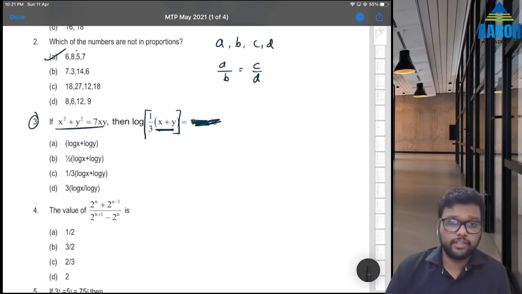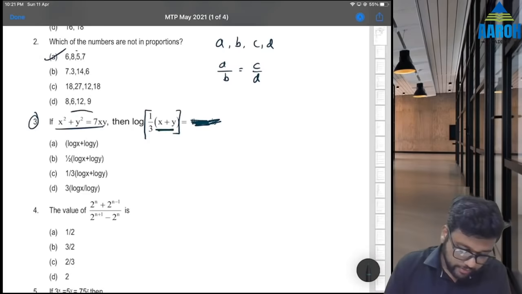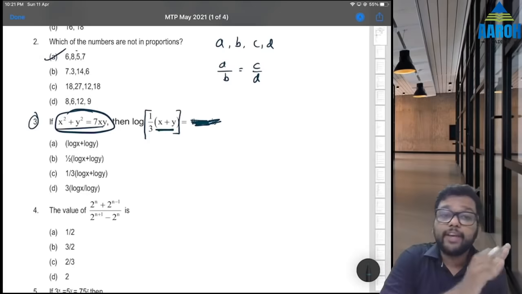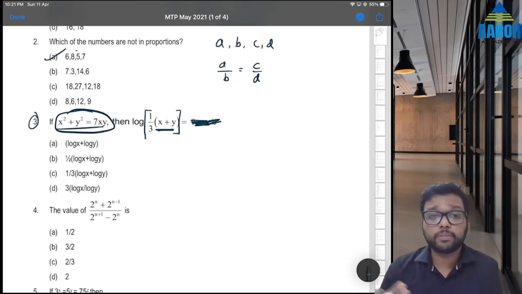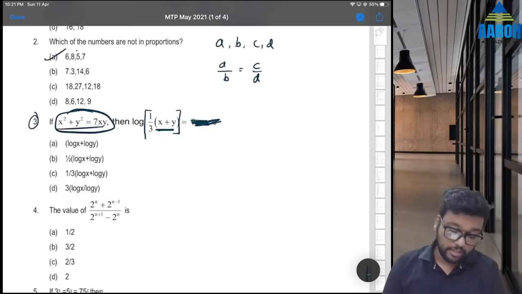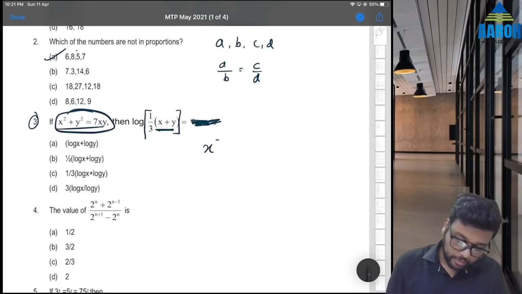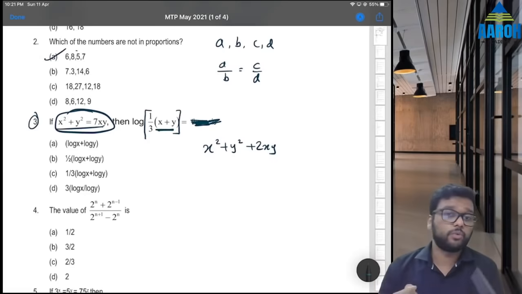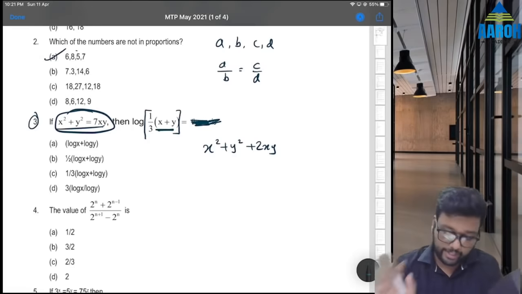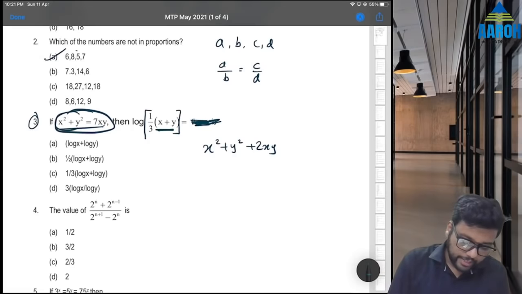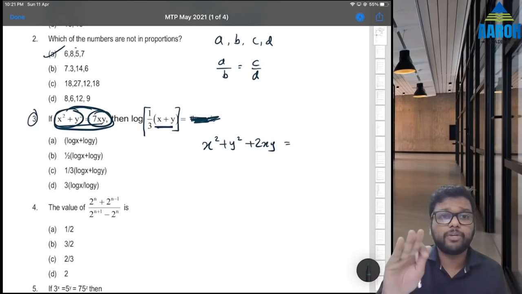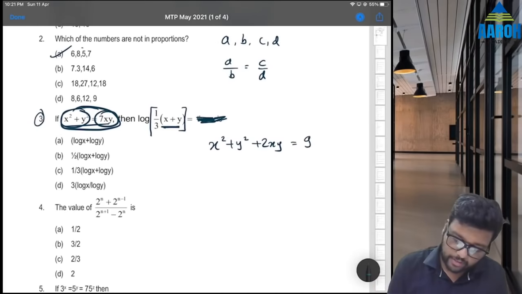We have x plus y here, but in whatever is given, there is no x plus y. So let's try to bring x plus y first. How can we bring x plus y from x square plus y square? Maybe if x square plus y square plus 2xy was there, then we can take square root to get x plus y. Fine. So let's add 2xy to left hand side, and let's add 2xy to right hand side also. So it will become 7xy plus 2xy, that is 9xy.